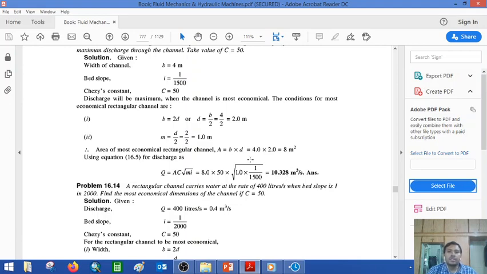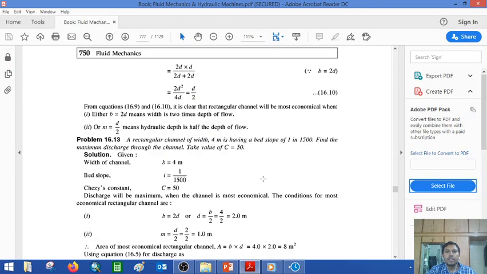This is just one example. One more thing I want to say: do not forget to write the unit. I observed that in your mid semester, more than 60% of students did the mistake of not writing units after the figure. Without unit, this figure is meaningless. So you must take care to put those units. And putting all the units, at the end you get the answer: Q is equal to 10.32 meter cube per second.